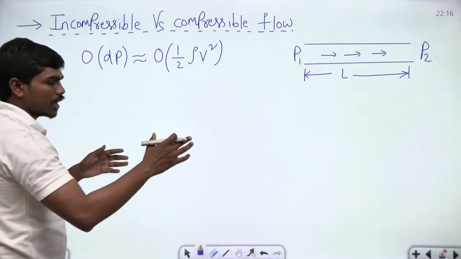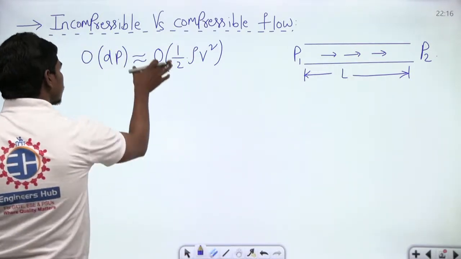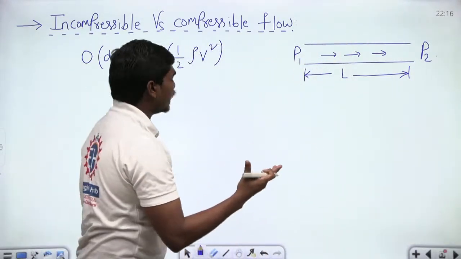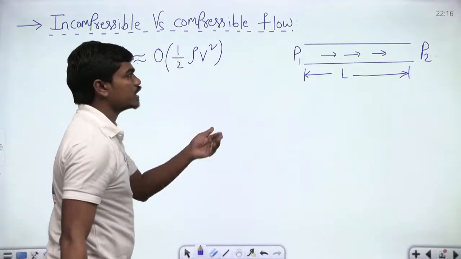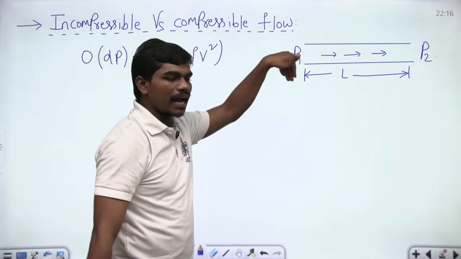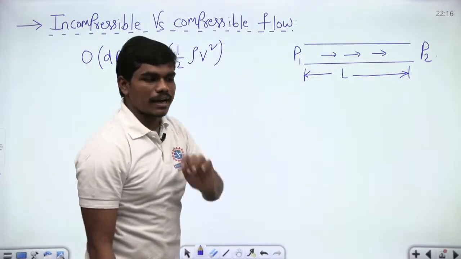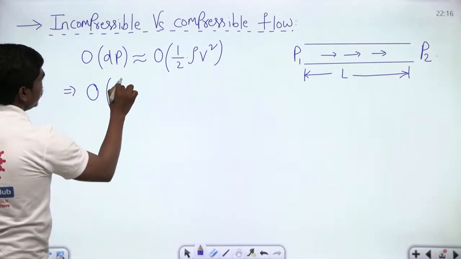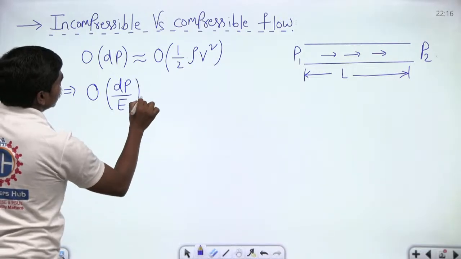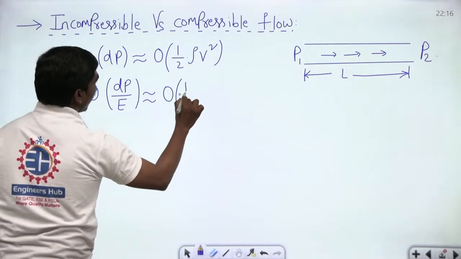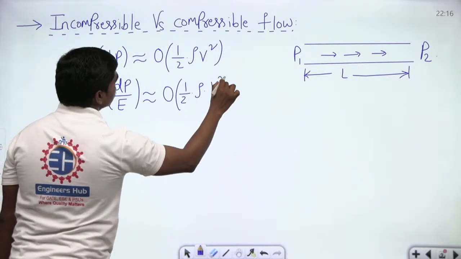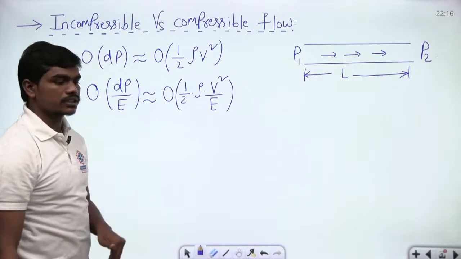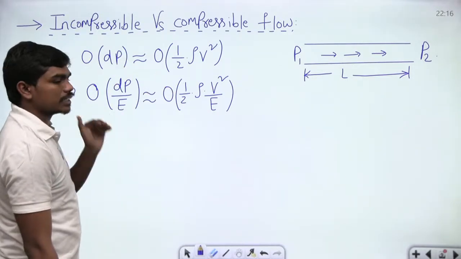Now, in Bernoulli's equations and all, in the fourth chapter, we come to know in later stages that the change in this pressure P1 and P2 is in the order of half times rho v square, where rho is the density of the fluid that's flowing and v is the average velocity of the flow. Now, let me make some analysis clear here. So, this implies order of dP by bulk modulus will be the same as order of half into rho v square divided by E. I am dividing with the bulk modulus of the fluid on both sides of this equation.